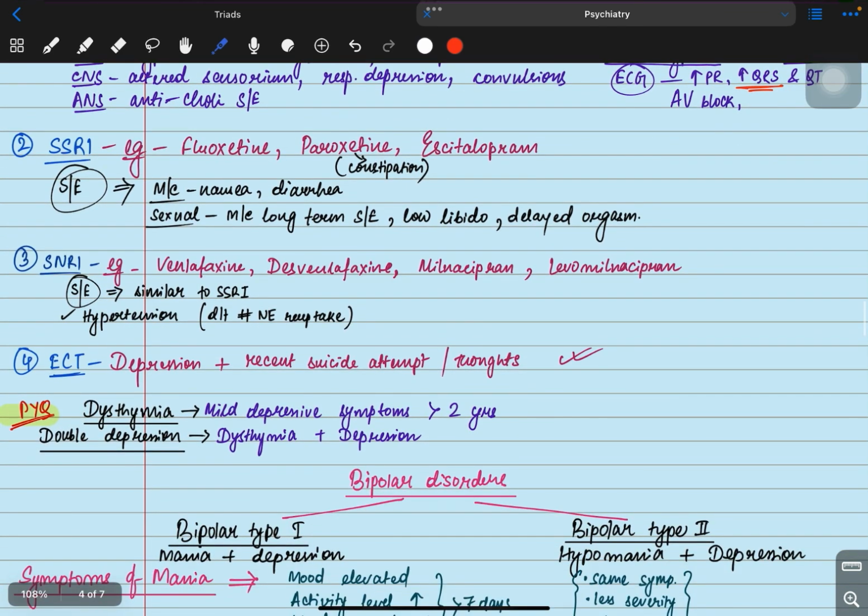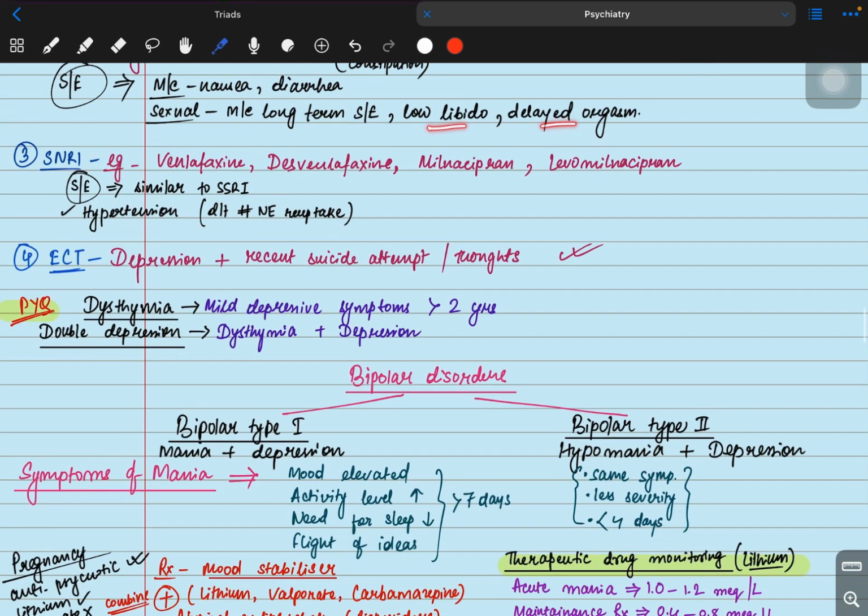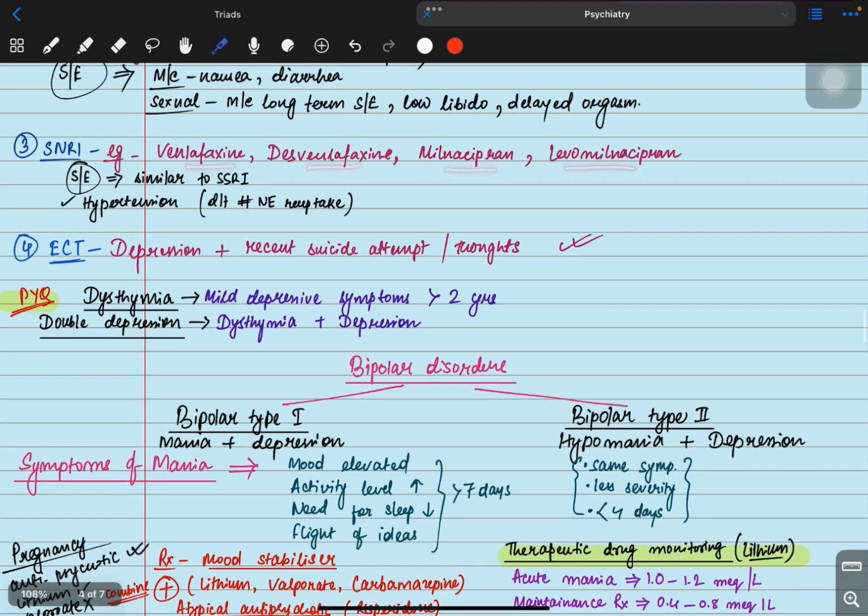Next one is SSRI. For SSRI, we can give fluoxetine, paroxetine, escitalopram. The most common side effects are nausea and diarrhea. And the sexual side effects are the long-term side effects, like low libido, delayed orgasm. Next, there are SNRIs, some examples of which are venlafaxine, desvenlafaxine, milnacipram, levomilnacipram. The side effects are similar to SSRIs, and the most common is hypertension due to blockage of norepinephrine reuptake.